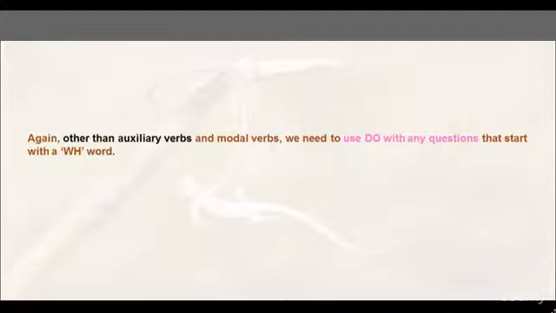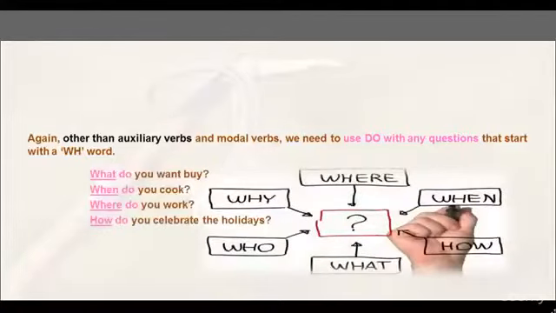Again, other than auxiliary verbs and modal verbs, we need to use do with any questions that start with a WH word. What do you want to buy? When do you cook? Where do you work? How do you celebrate the holidays?